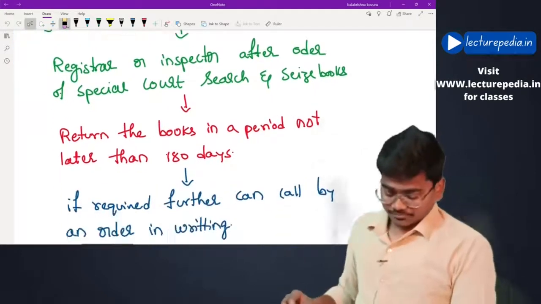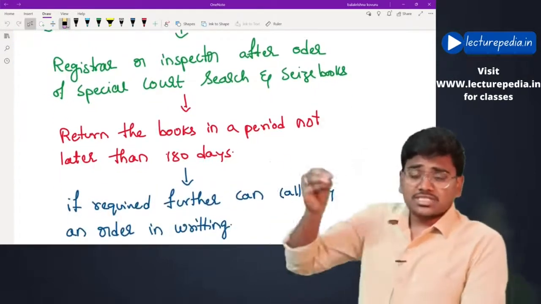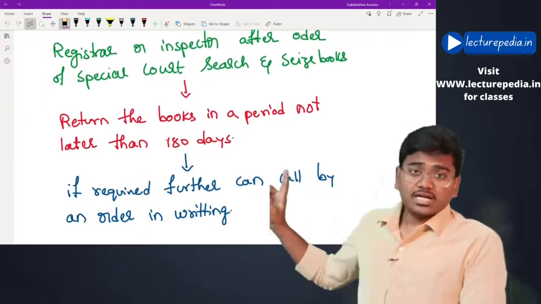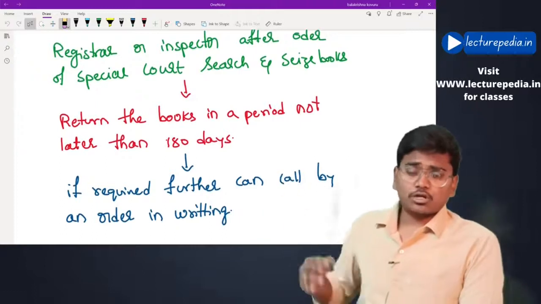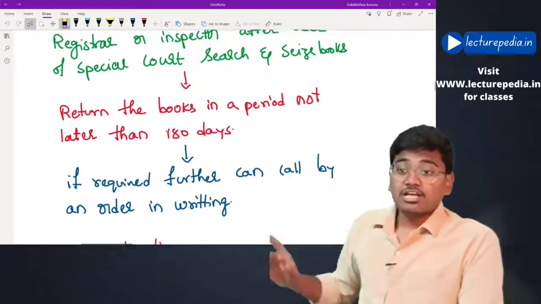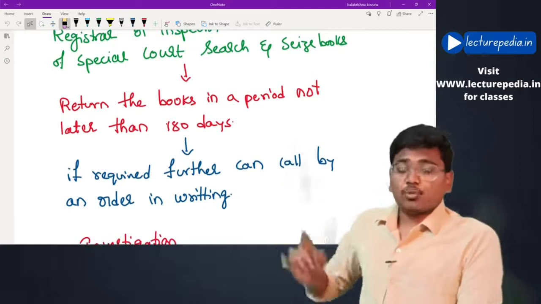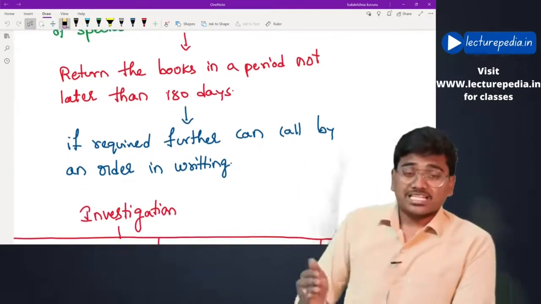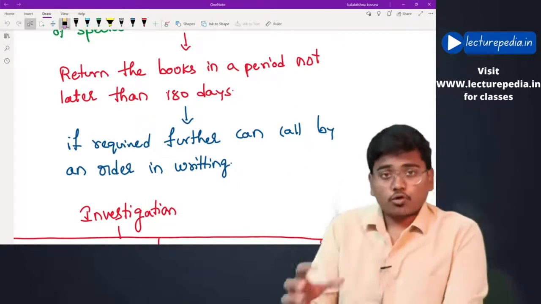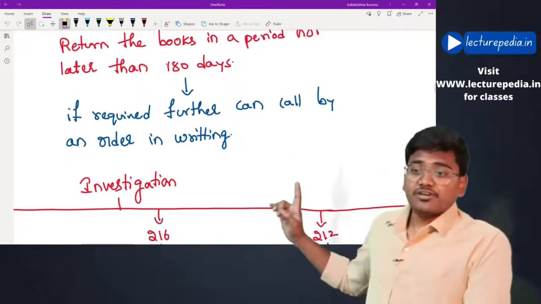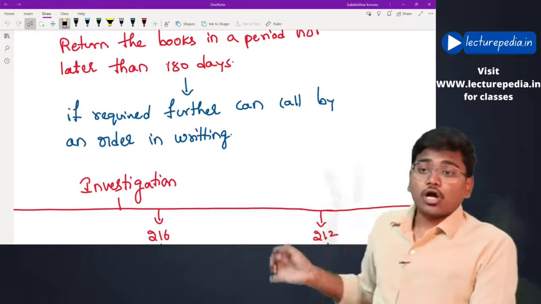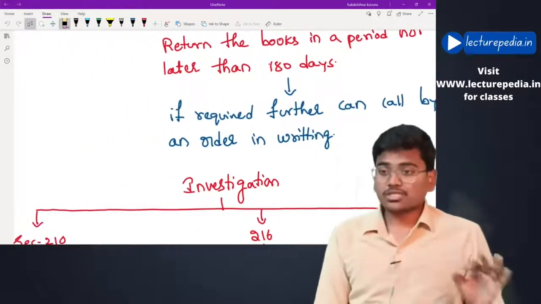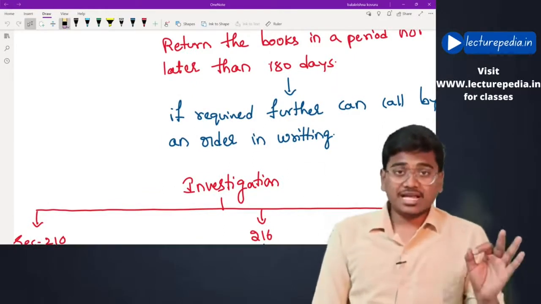In that case, if at all they have seized the books of the company, they must return these books to the company or the company secretary or auditor from whom they have taken within a period of not more than 180 days. Okay, and after 180 days, if the inspector or registrar further wants these books of accounts, then, if required further, they can call for them by an order in writing. Hope this is clear. Those were the provisions relating to inspection and inquiry.